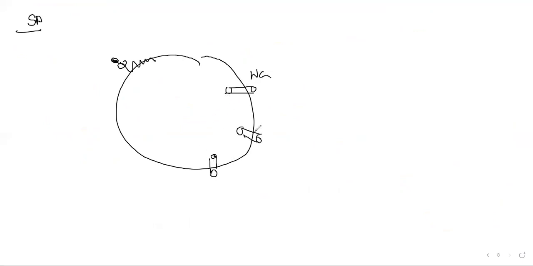This may be a sodium channel, a calcium channel, or a potassium channel. Mostly sodium channels and calcium channels come into the cell membrane, and they cause an influx of sodium and calcium, an ion influx.